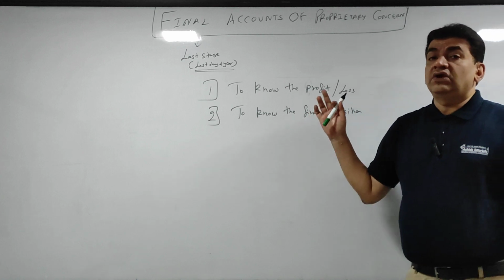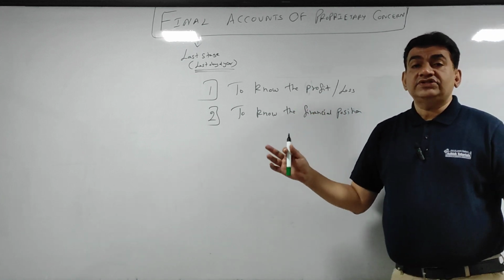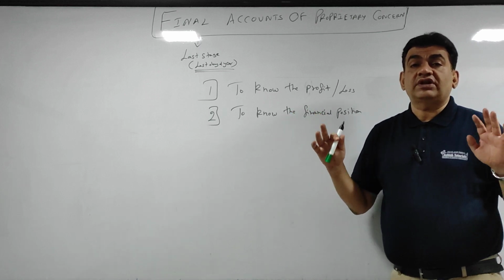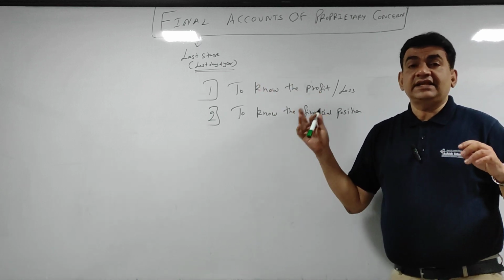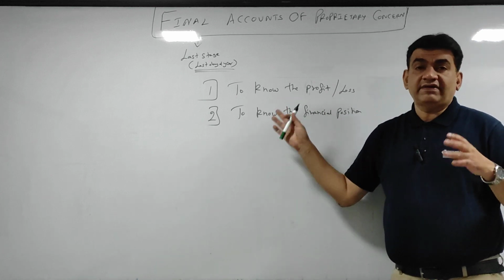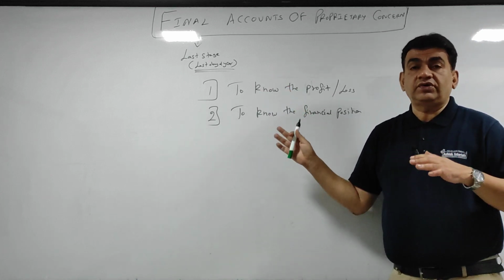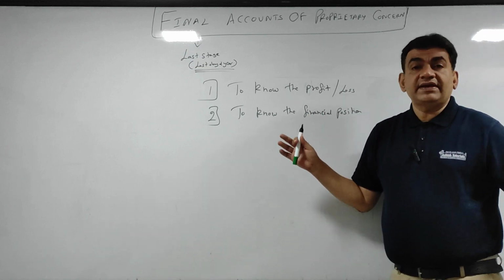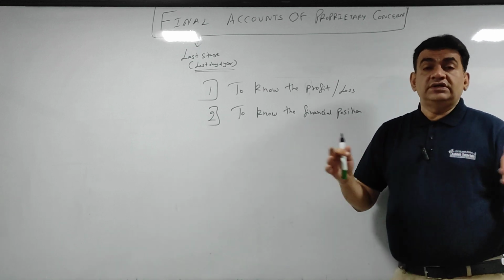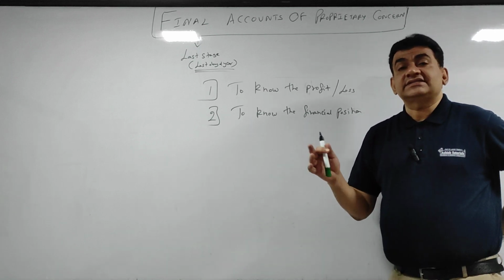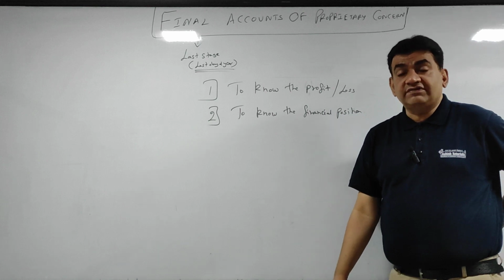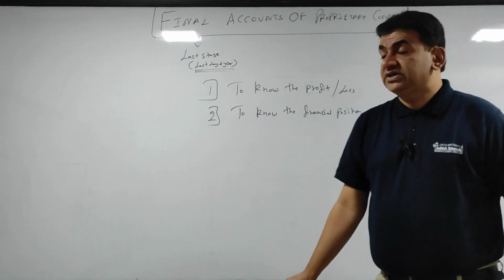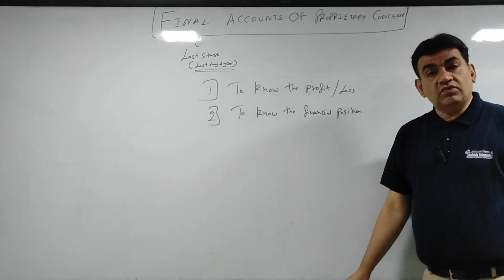Financial position means knowing on the last day of the year how much is your assets, how much are your liabilities, how much is your capital. किससे कितना लेना है, receivable, that's a part of asset. When we go ahead, I'll tell you, मतलब in the coming classes, not today. किसको कितना देना है, it's a liability. Anything payable is a liability. And you all know the difference between assets and liabilities is capital. Starting में we have done accounting equation में capital is equal to assets minus liabilities. So these are the two motives.